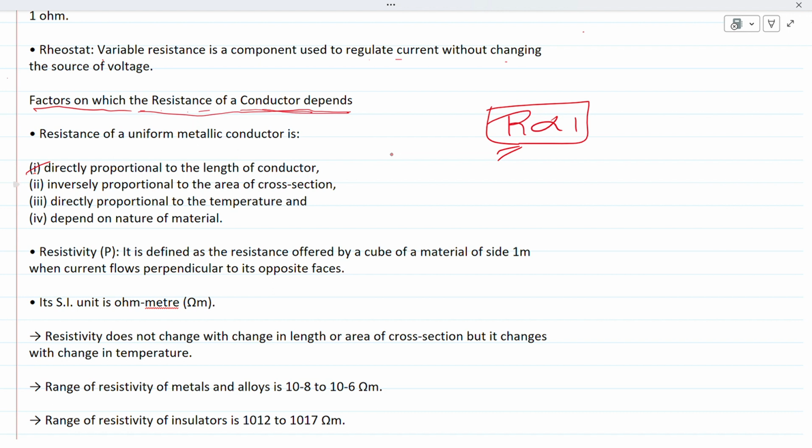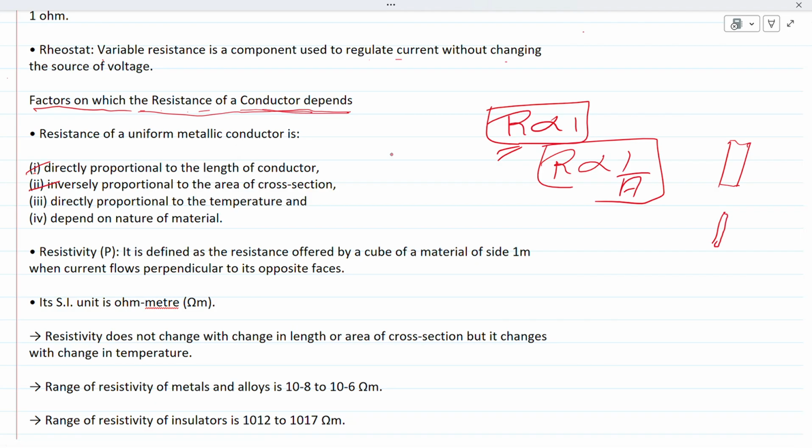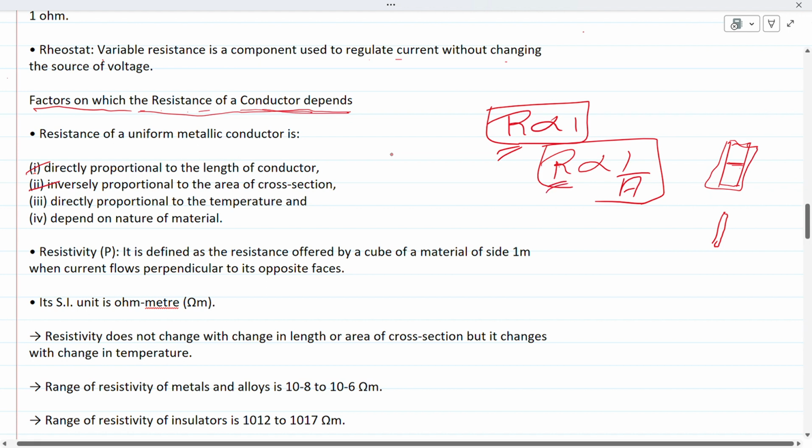Second, the resistance of the wire is inversely proportional to the area. Area means how thick the wire is. Let's take a thick wire and a thin wire. A thick wire has a larger cross-section area, and a larger cross-section area means lower resistance. So if you take a thick wire, it has a larger area and low resistance.